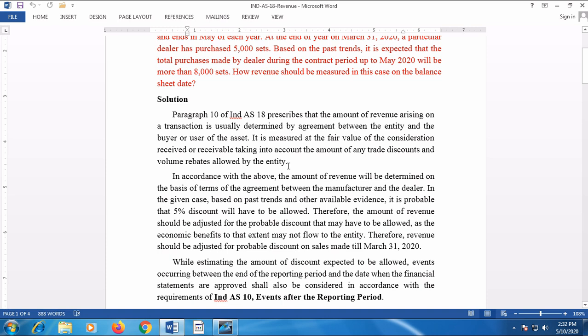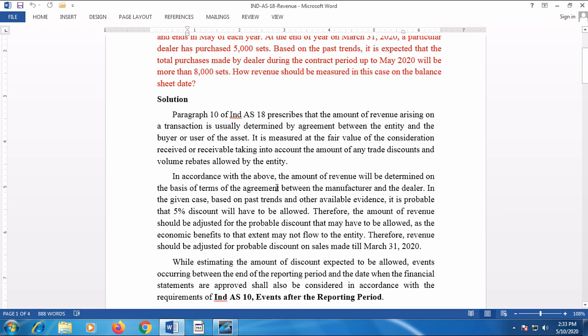It means, while recognizing the revenue from sale, if there is a discount offered, that should be taken into account, discount or trade discount or volume discount. In the particular case we have taken up, there is a volume rebate of 5% if the terms are met.